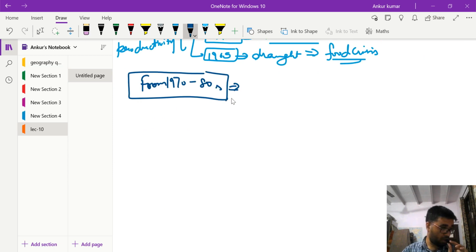Now in this decade, or more, let us increase this span from 1970 to 80.